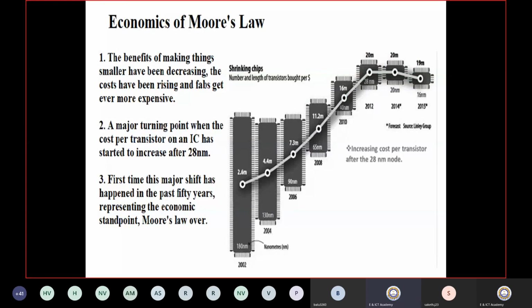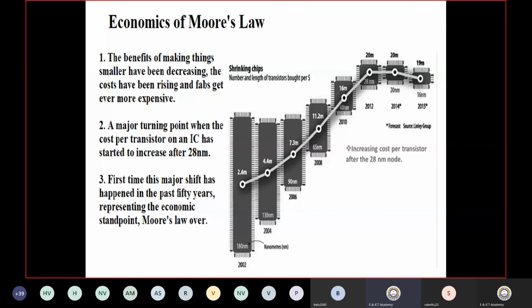If you see a diagram from 2002 to 2015, there are some changes. What was the technology in 2002, and what is the technology in 2015 and onwards also? It is governed by one law called Moore's law. This is the economics of Moore's law, which says that the number of transistors should double every 2 years, or 18 to 60 months.